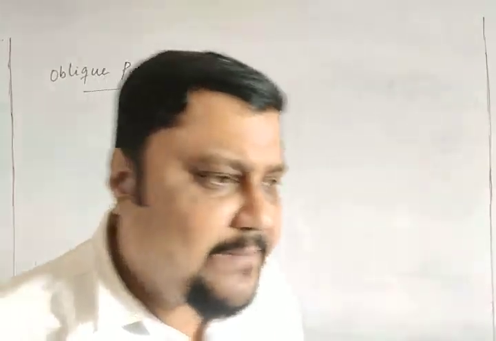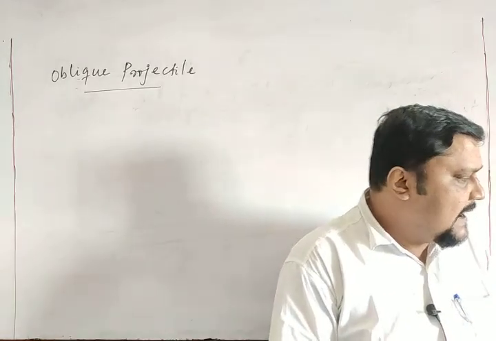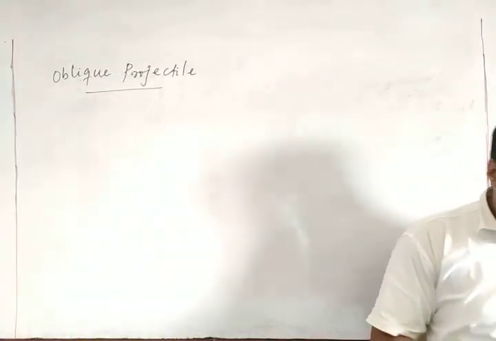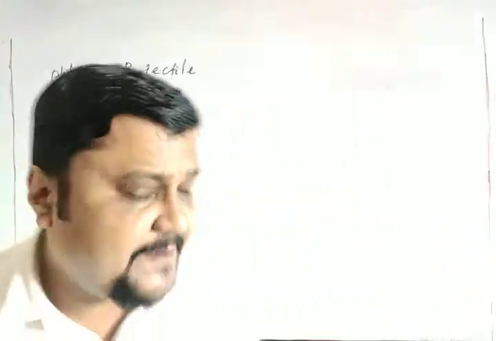Okay, now we come to the oblique projectile. Here, in this oblique projectile, let us consider a projectile thrown with a velocity u at an angle theta with the horizontal. Let me show it here.